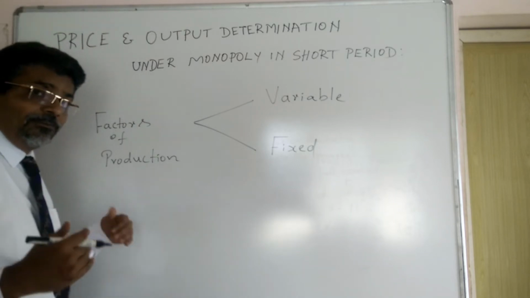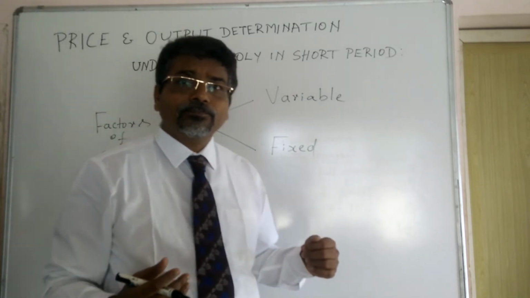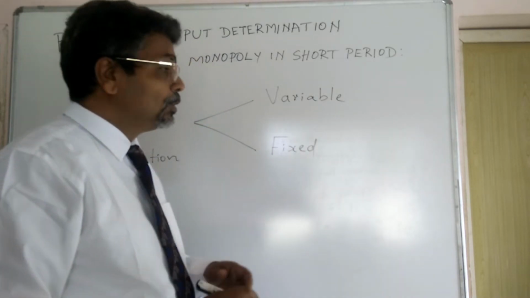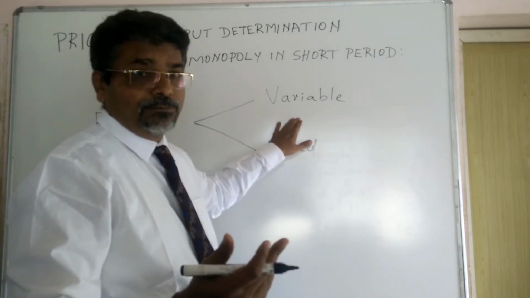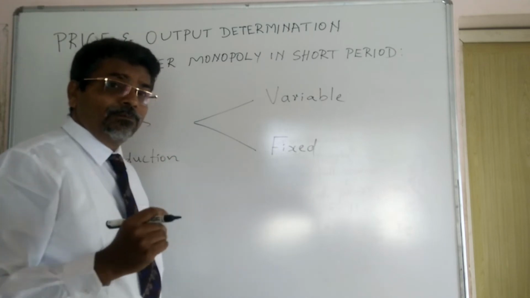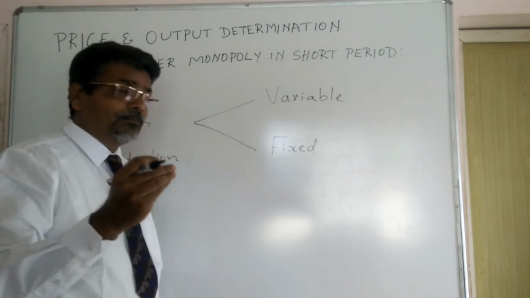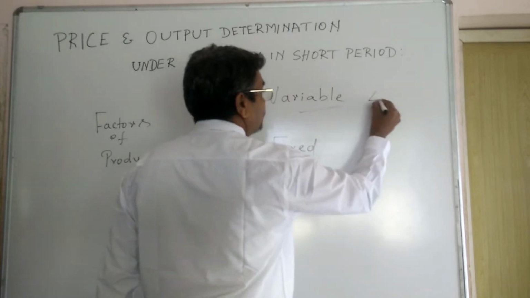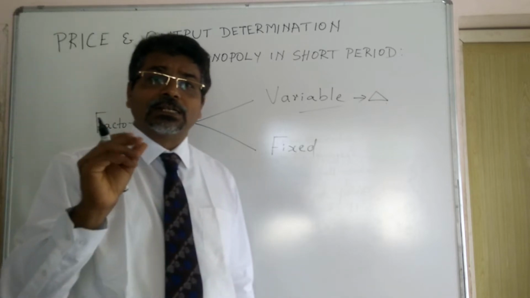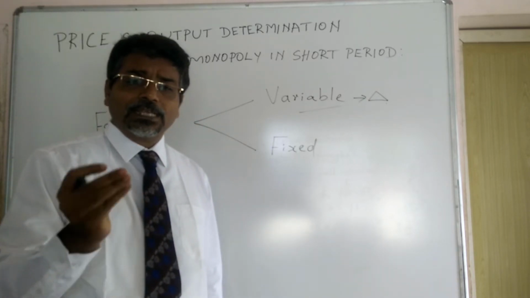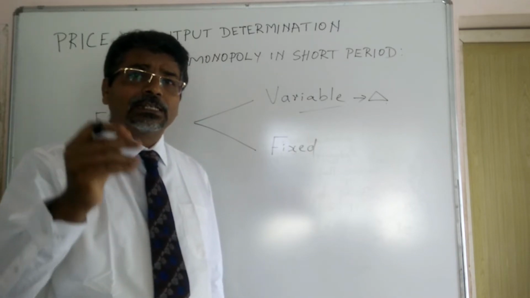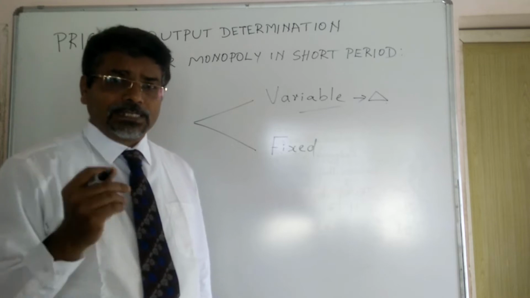Variable factors of production can be changed to change the output during short period. So in the short period, we can only change the variable factors of production, because we are changing the number of labors and the quantity of material to increase the production.